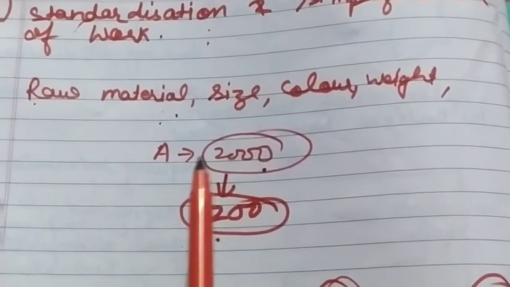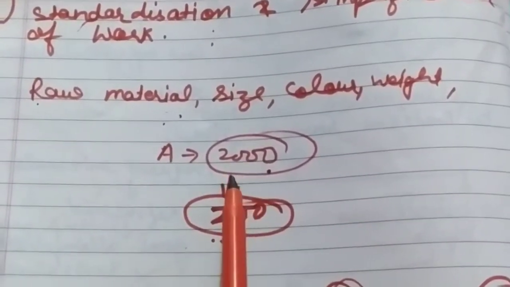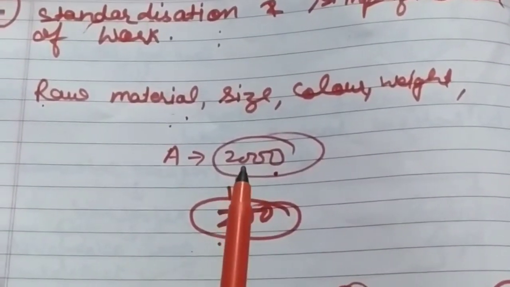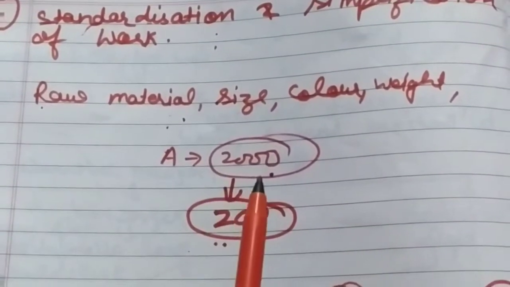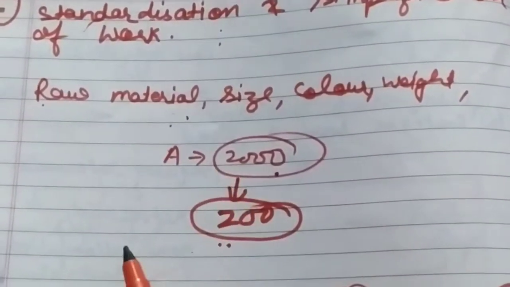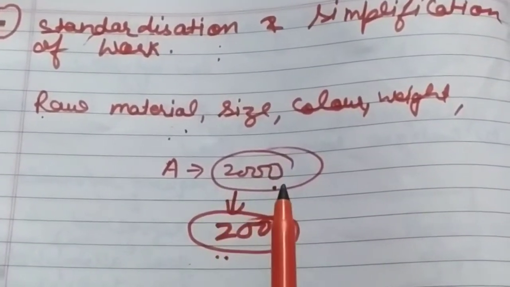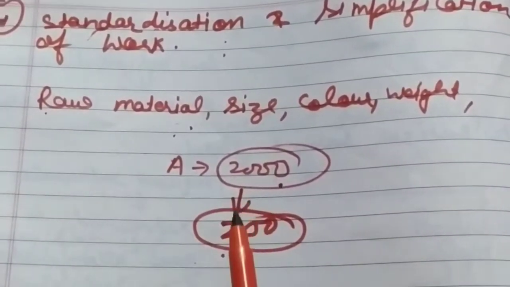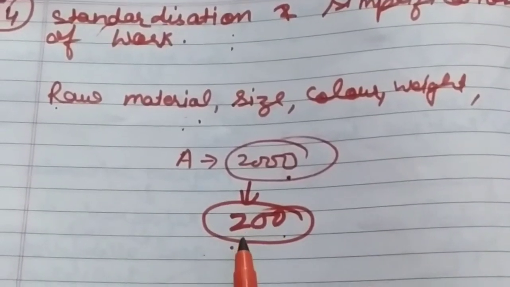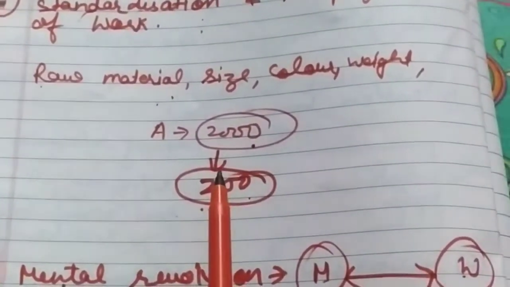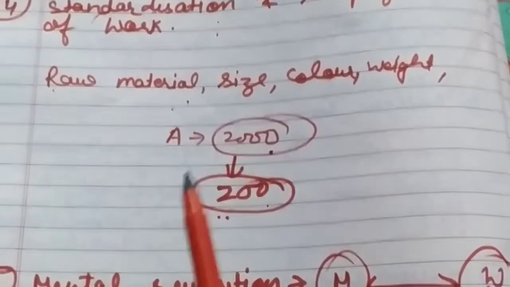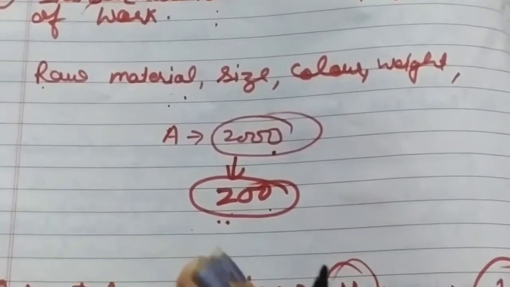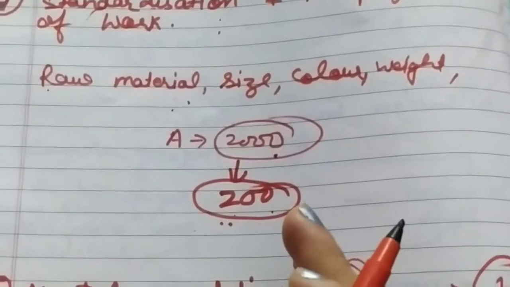If your organization is dealing in 2000 varieties, then the main motive of simplification of the work is to eliminate the unwanted varieties, unwanted sizes, unwanted dimensions of the product. If you are dealing in 2000 products and the quality of the product is not good, then you can reduce the varieties up to 200, but it should be of standard quality. So we can say that F.W. Taylor believes in the standardization and simplification of the work. Your product should be of standard quality, and whatever raw material you are using should be of standard quality.